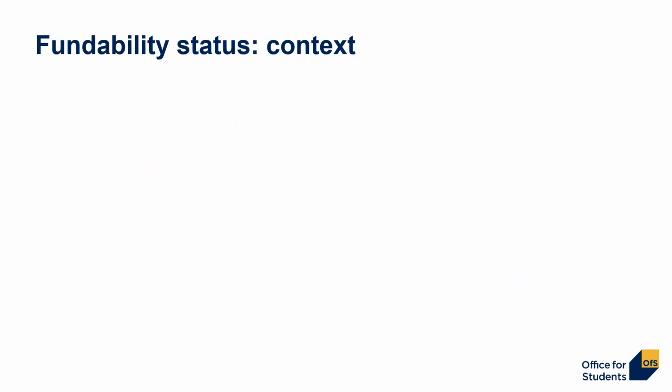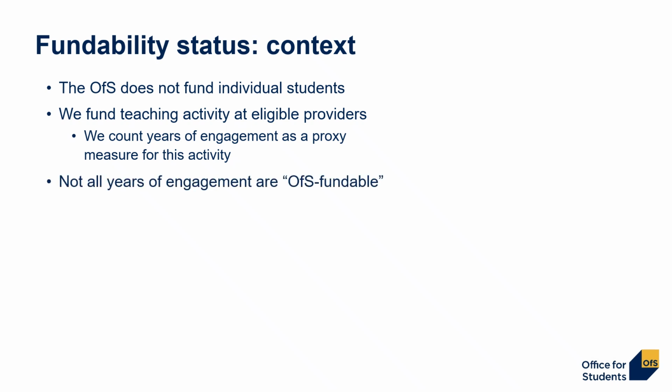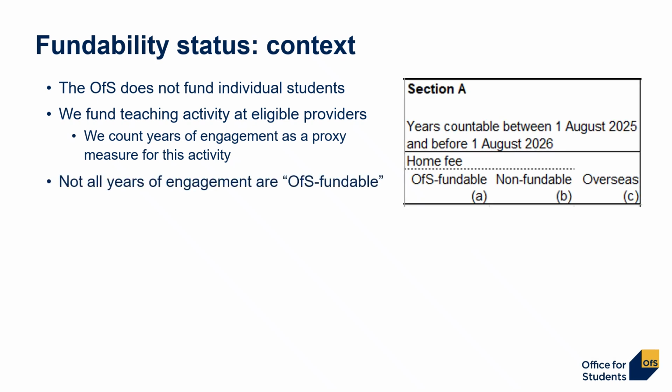To give this some context, it's worth making clear that the OFS does not fund individual students. We fund teaching activity at eligible providers. We count years of engagement as a proxy measure for this activity. But not all years of engagement are OFS fundable, and this is reflected in the headings seen in the HESES workbook. Let's just take a step back to see where we are in the big picture.